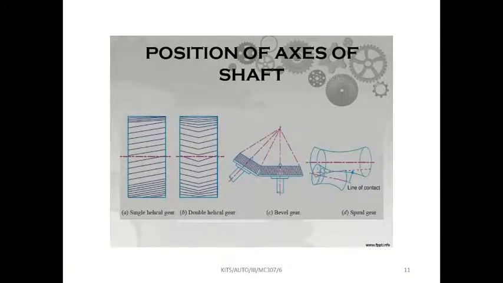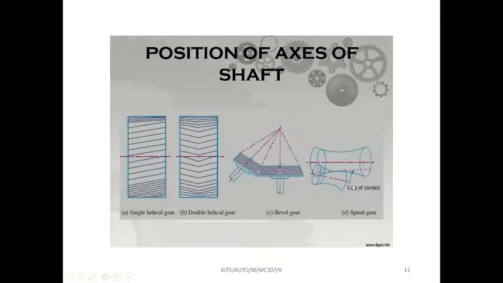Okay, based on the position of the axis of shaft. Suppose both axes of the input and output gear are parallel, then we can classify that into helical gear and double helical gear. Suppose the axes are intersecting with each other, then that type of gear is called a bevel gear.